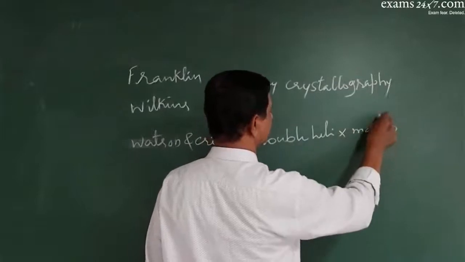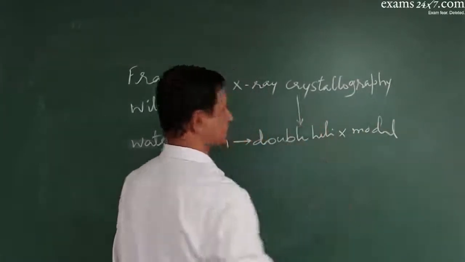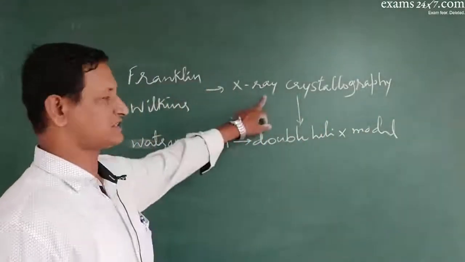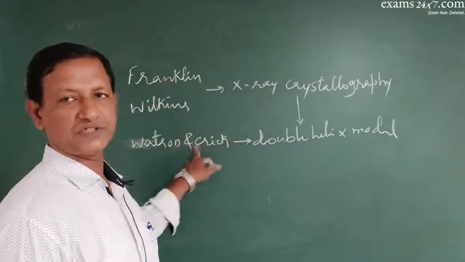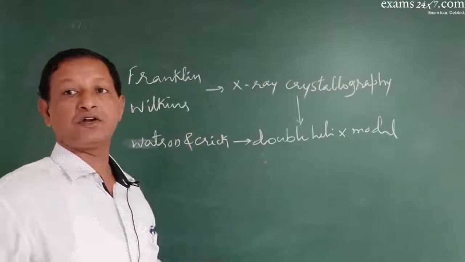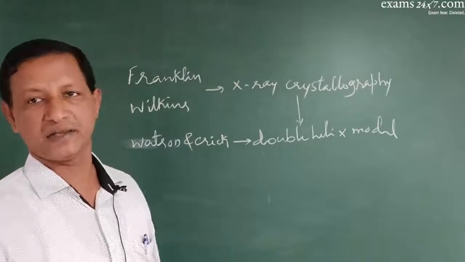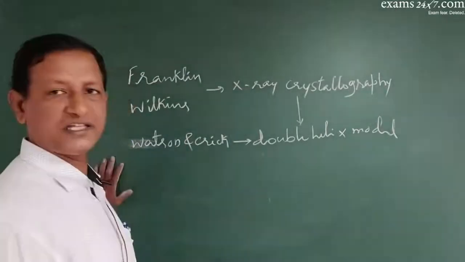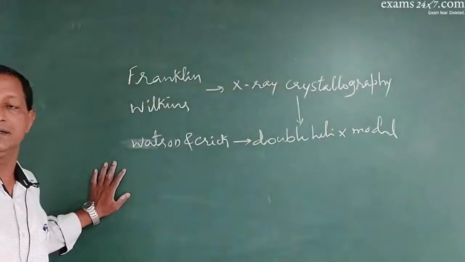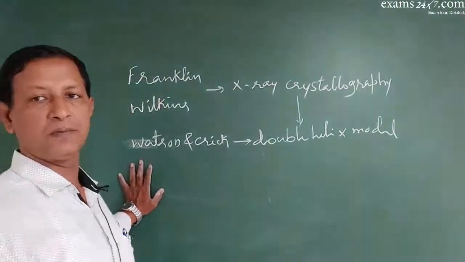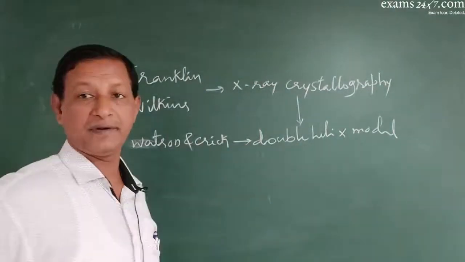By referring to this study, Watson and Crick proposed the double helix model of DNA, which very comprehensively explained the structure of the DNA molecule. That's why all these four scientists were together awarded the Nobel Prize for such tremendous work.